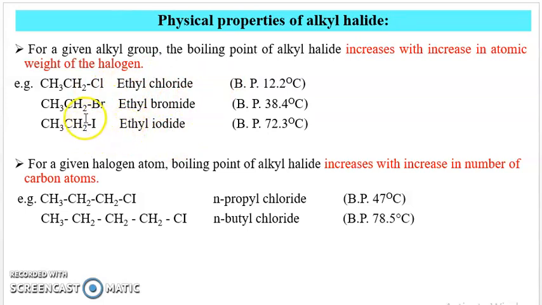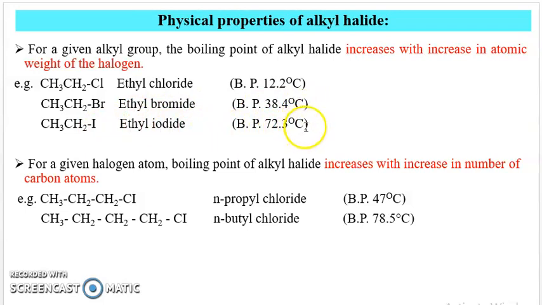The atomic weight of the halogen atom iodine is greater. Therefore, the boiling point of ethyl iodide is greater than the other two. The boiling point of ethyl chloride is 12.2 degrees Celsius, ethyl bromide is 38.4 degrees Celsius and ethyl iodide is 72.3 degrees Celsius.